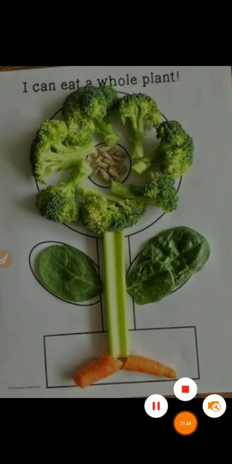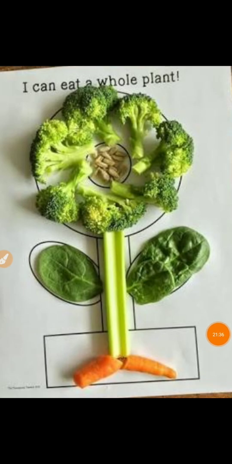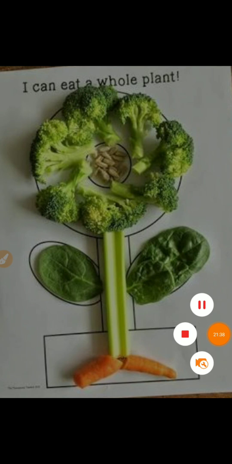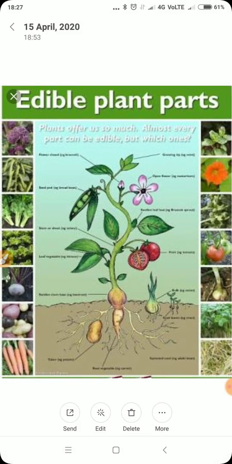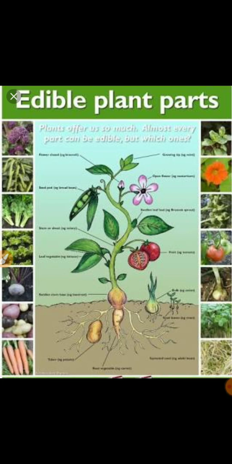One more example I would like to provide you regarding this. Look in this picture, how beautifully it's explaining what plant parts we eat, right? Are you able to see? The potato, the turnip, different plant parts are here. Are you guys able to see here? Okay, so these are all the edible plant parts which we eat.